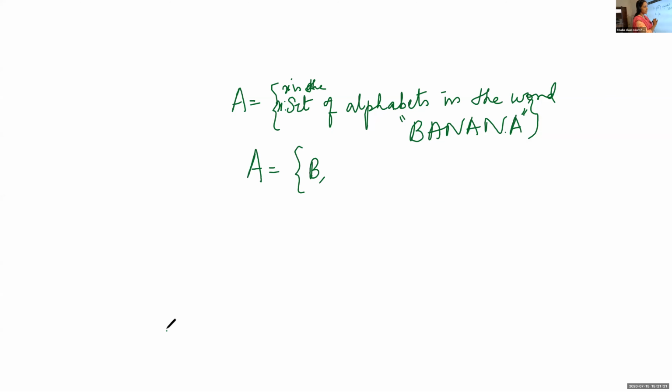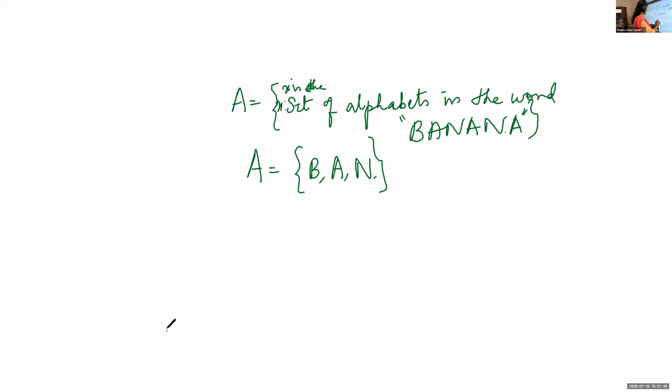B, A, N. Now listen, children. N, A, is it already there? Yes, ma'am. So no need to write it. When an element is repeated, no need to repeat it again. So B, A, N. Only these are the alphabets we are using here.